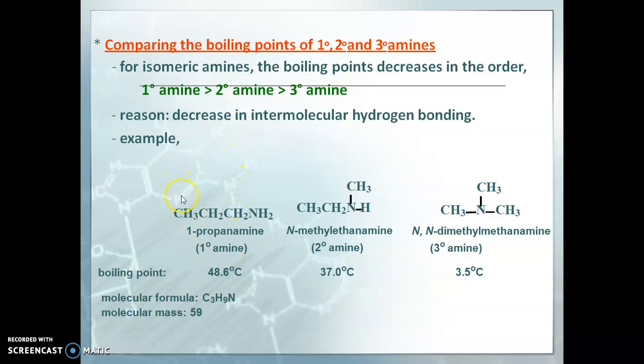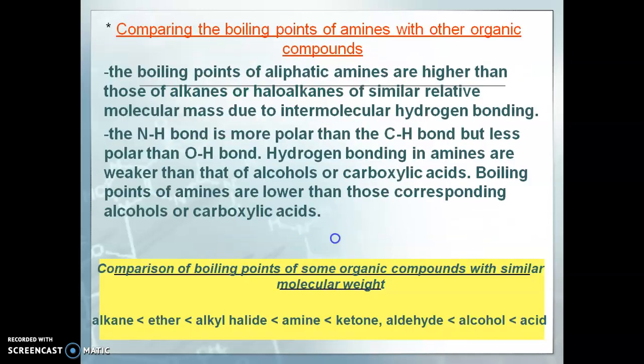In the given examples, the primary amine has a boiling point of 48.6 degrees, the secondary amine 37 degrees centigrade, and the tertiary amine 3.5 degrees centigrade. So in this example, we see that the primary amine has the highest boiling point.